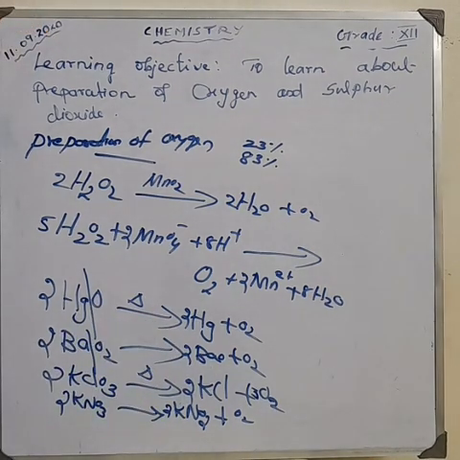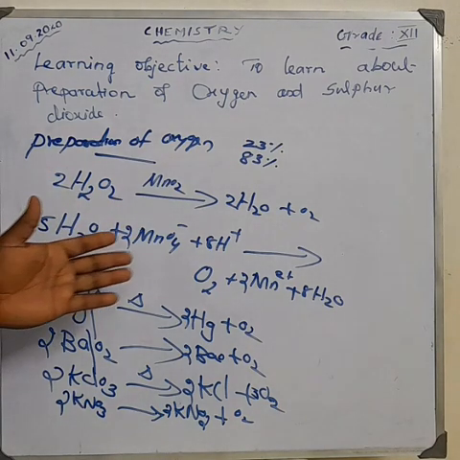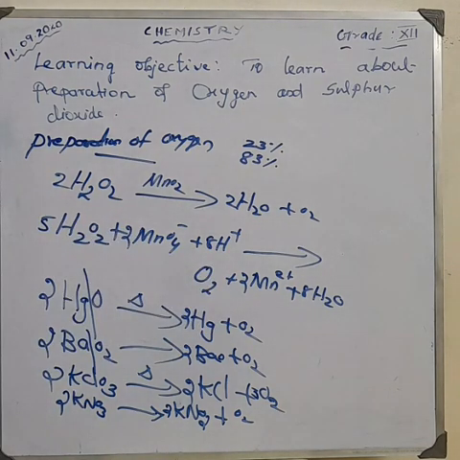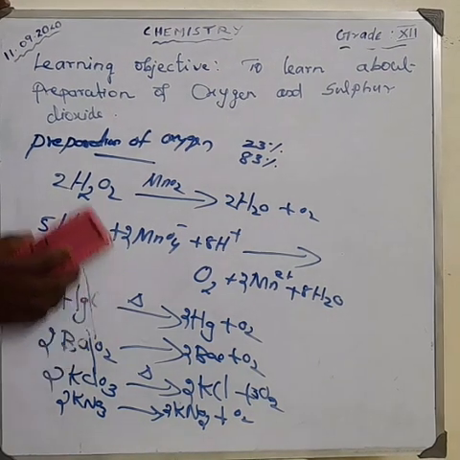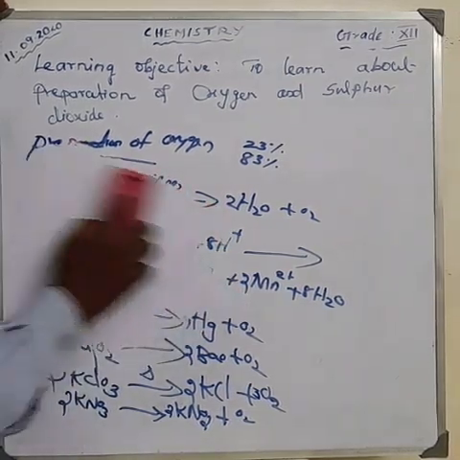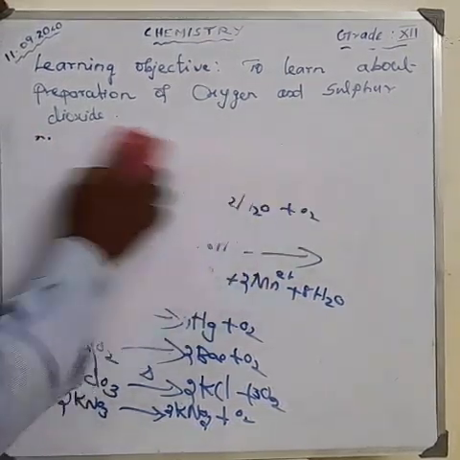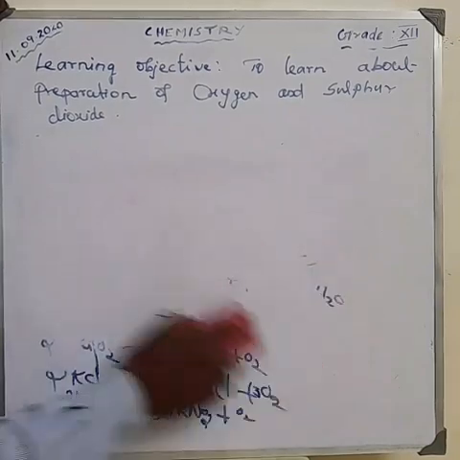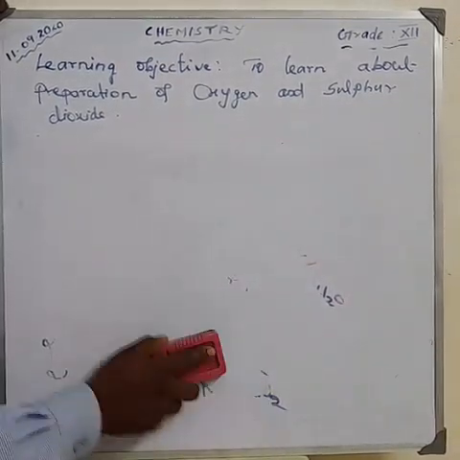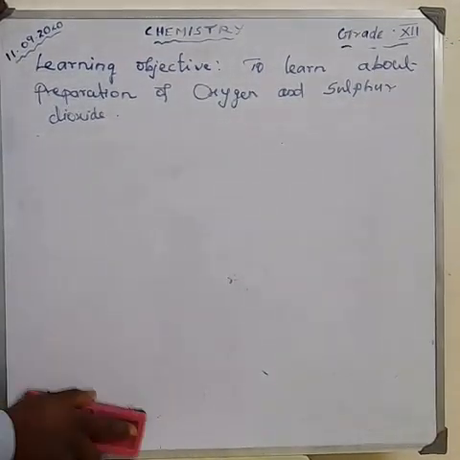These are the thermal decomposition of metal oxide. Metal oxide is converted into oxygen. Next, what are the properties of oxygen? Here we are learning about the properties of oxygen. Under ordinary conditions, oxygen exists as a diatomic gas.